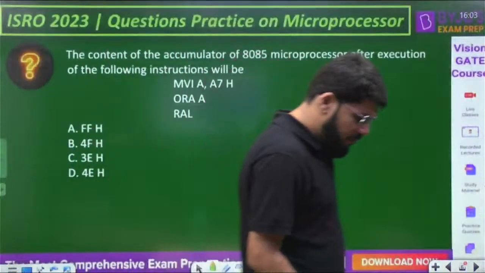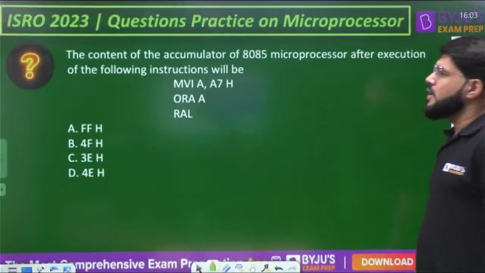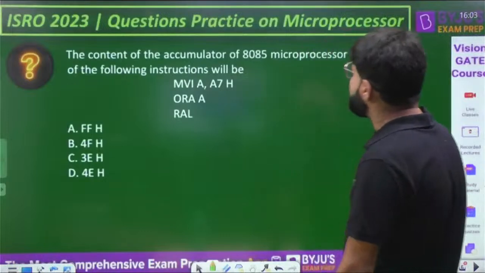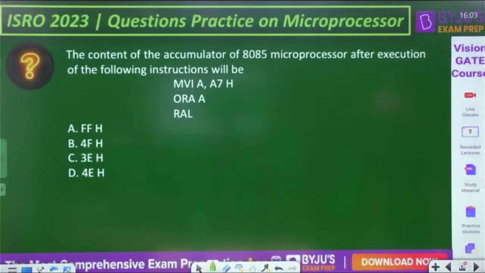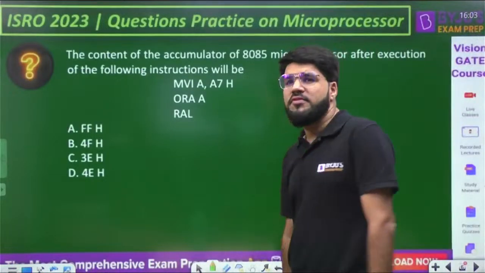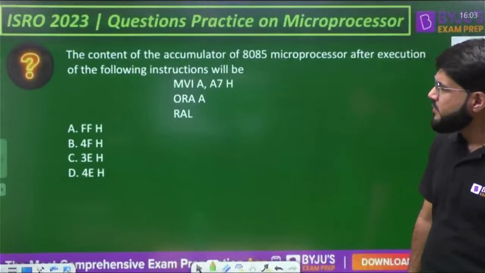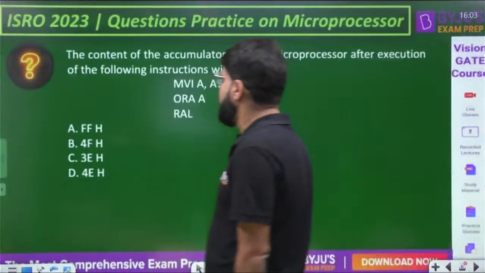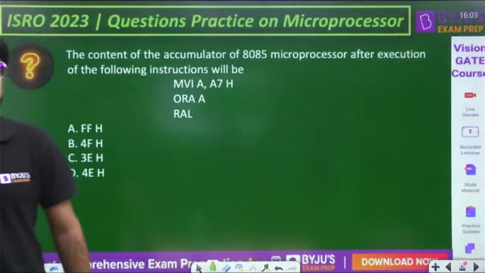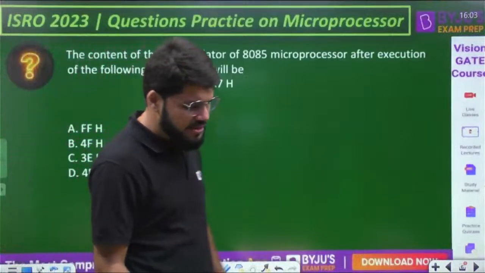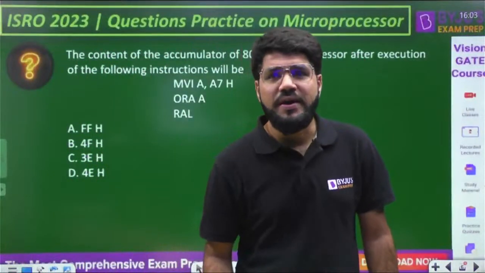Now let's come to the first question, guys. The content of the accumulator of the 8085 microprocessor after the execution of the following instructions will be: MVI A, A7; ORA A; and RAL. With today's session, you will also be able to revise multiple instructions of the 8085 instruction set.